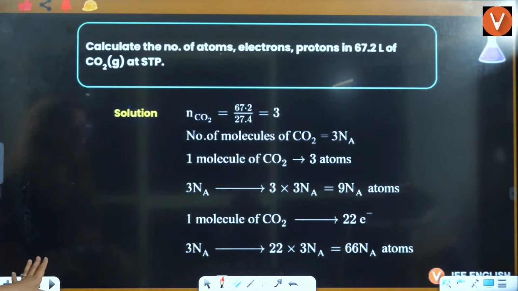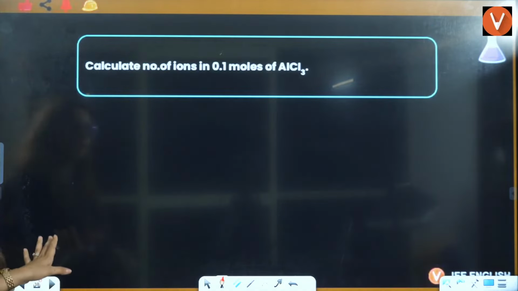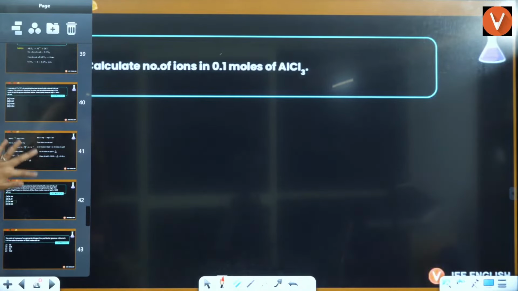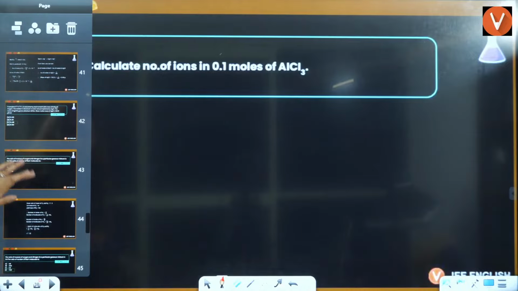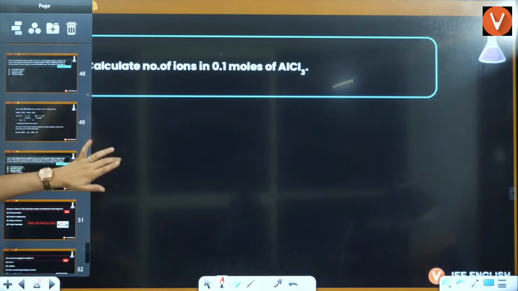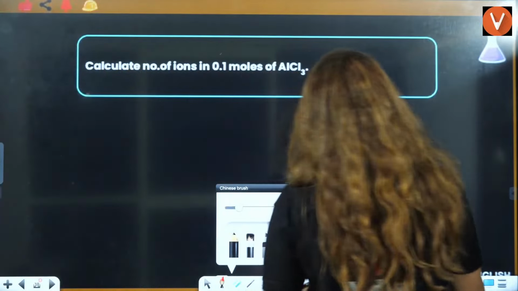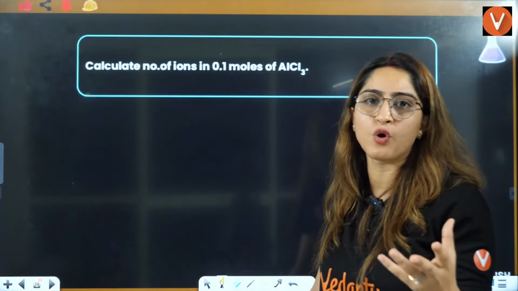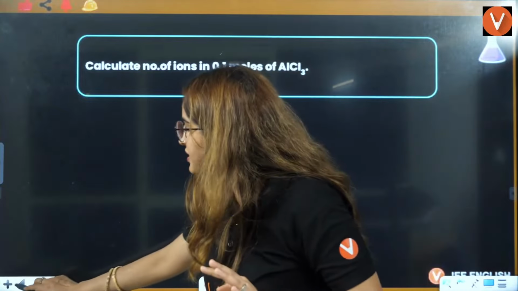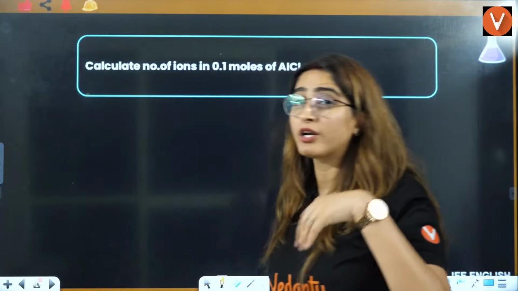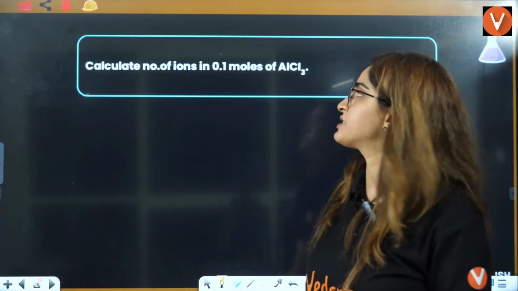Right. Okay? So that's how you can answer things here. Okay, everyone? Let's see how many questions we have. I think 4 or 5 questions we have. Let's do that. The concept I have taught you right now, we are just going to do more questions on that. In the last question, I have told you every concept that was needed for mole concept. Now we will see how differently they can ask you the questions.